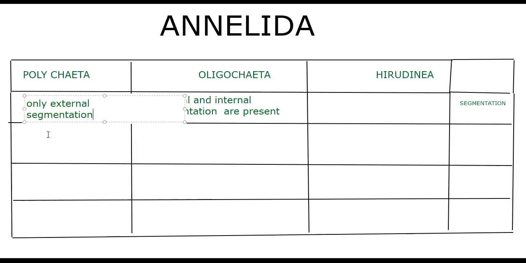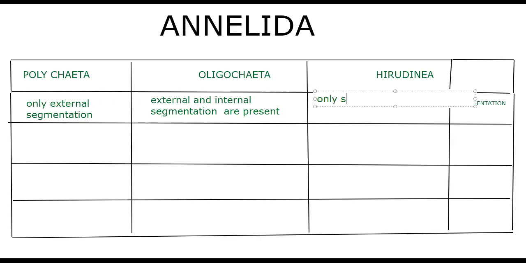So that's it about Polychaeta. In the case of Hirudinea, only external segmentation is present also, but Hirudinea is more special here.